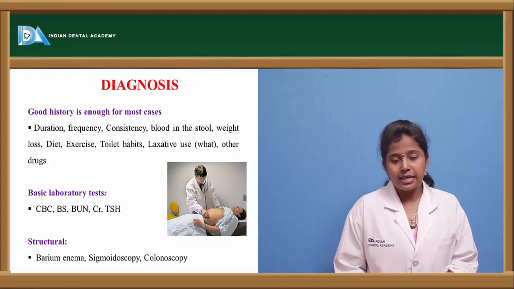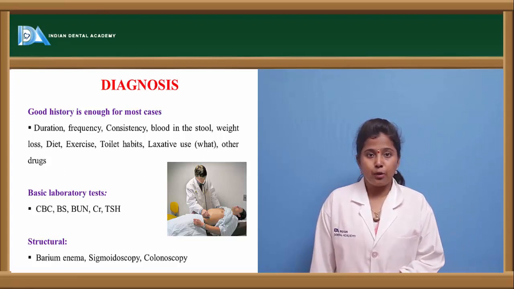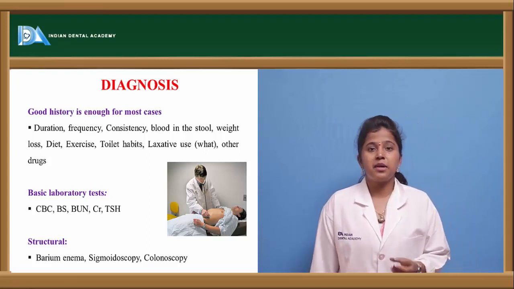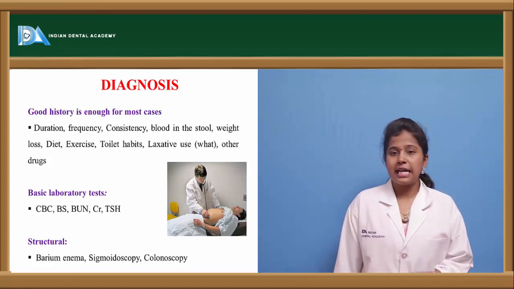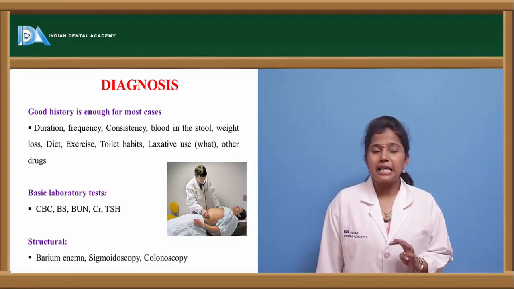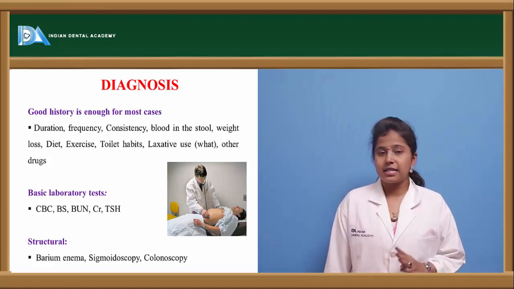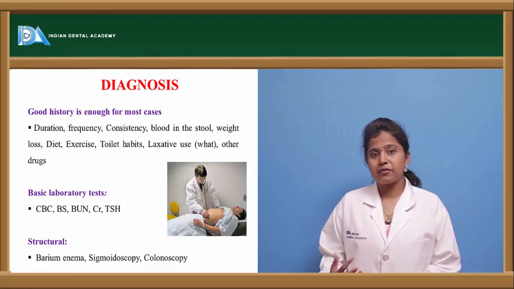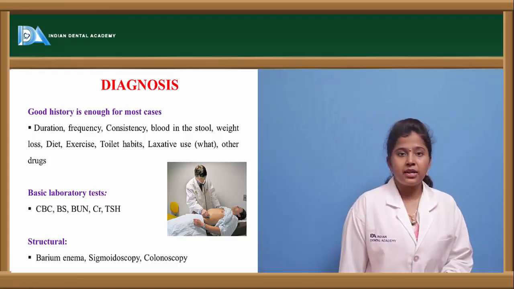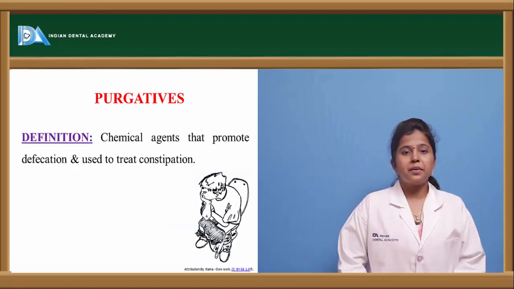If we can't diagnose, then we can go for the basic laboratory tests like CBC, that is complete blood count, and BS, which is nothing but a blood smear test. BUN is nothing but the blood urea nitrogen test. The other one is the creatinine test. The other one is the thyroid stimulating hormone test. So by performing these laboratory tests, we can say whether the person is suffering from constipation or not. And in other cases, by performing other tests like sigmoidoscopy and colonoscopy and barium enema, we can also diagnose whether the patient is suffering from constipation or not.